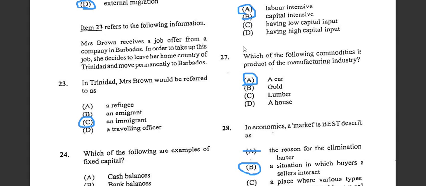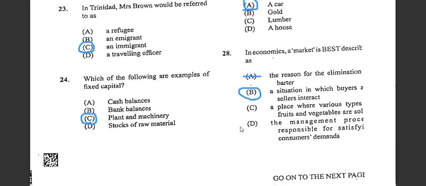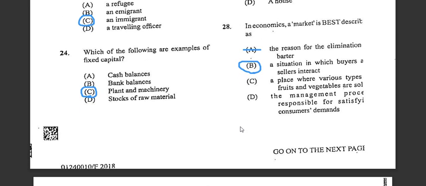So therefore she is an immigrant. Alright, good.